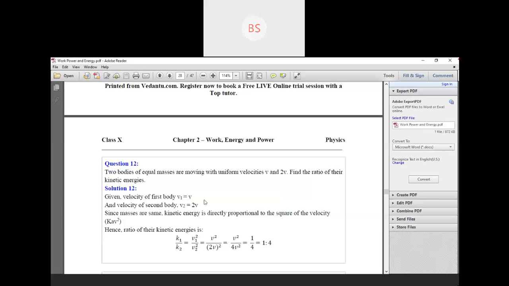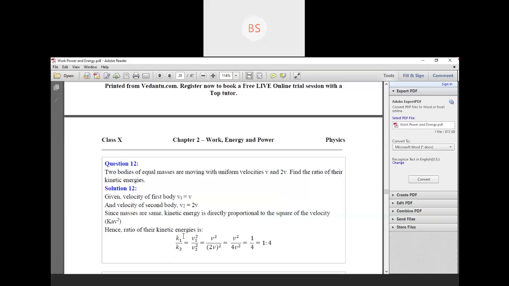So the velocity of the first body, v1, is equal to v, and the velocity of the second body, v2, is equal to 2v. Mass we can write as m only, because both masses are equal. Since masses are the same, kinetic energy is directly proportional to the square of the velocity. Hence the ratio of kinetic energies K1 by K2 is v1 square by v2 square.